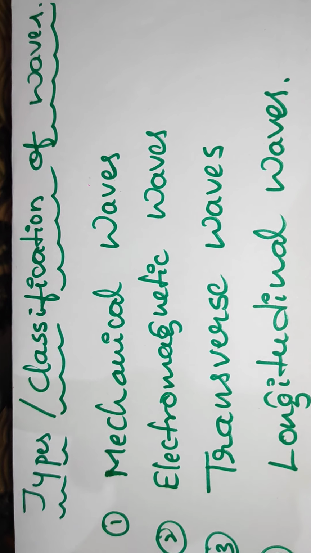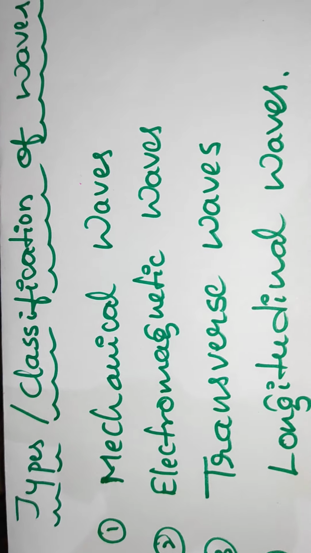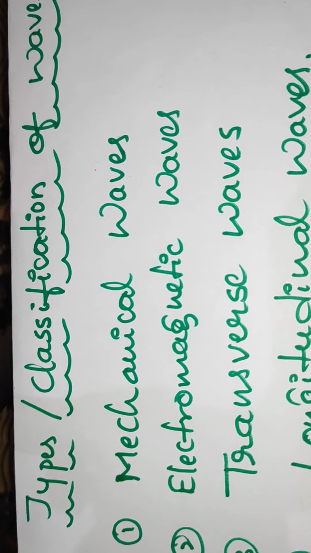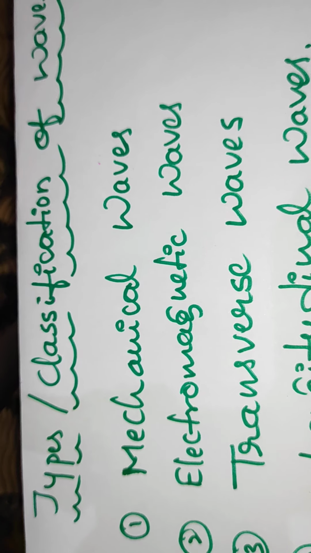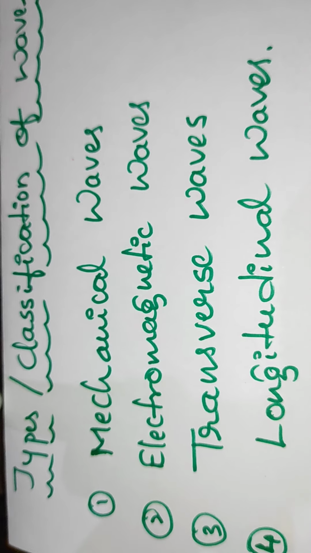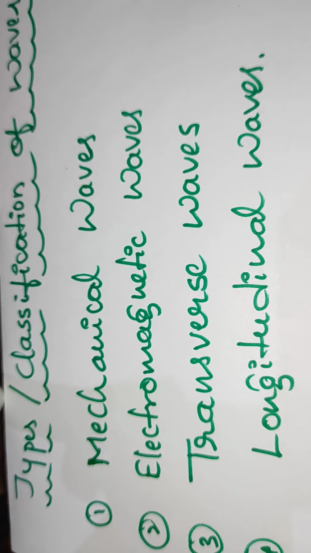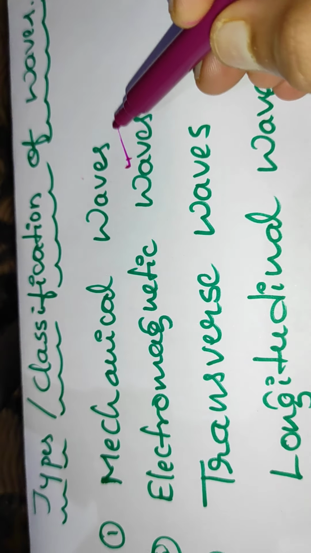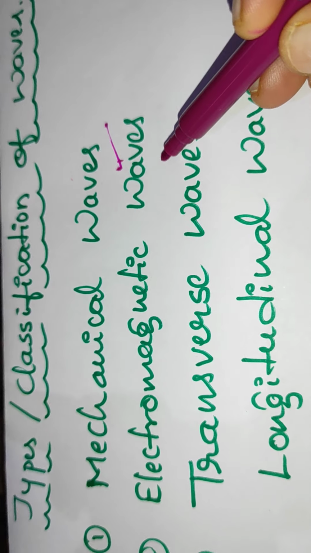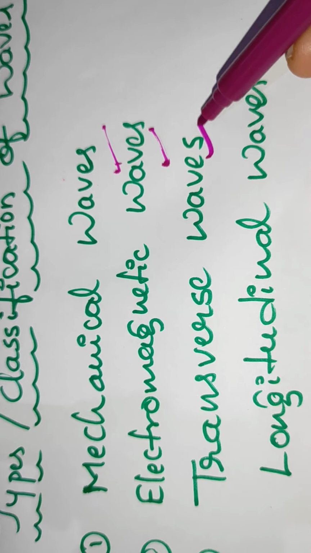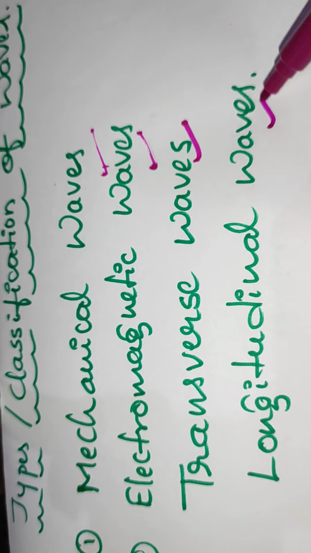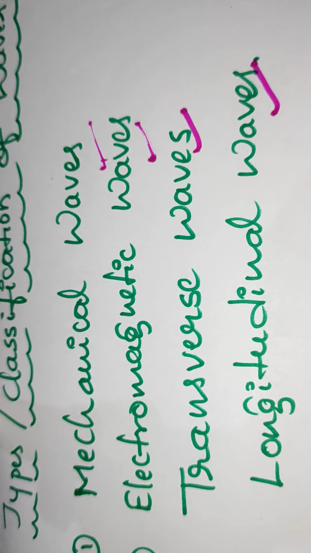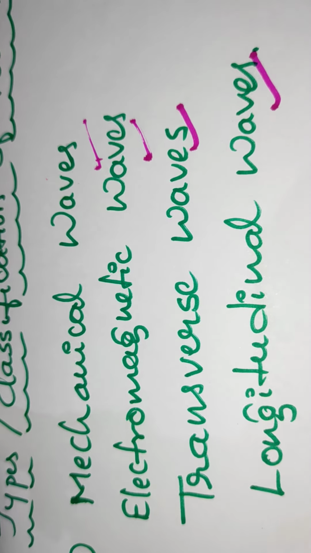Next we see the types or classification of waves. There are four types of waves, or four classifications of a wave. One is mechanical waves, the second is electromagnetic waves, the third is transverse waves, and the last is longitudinal waves. First we discuss mechanical waves.